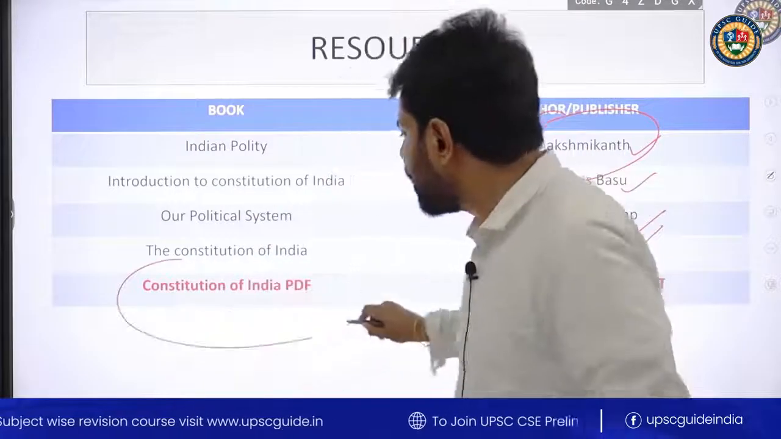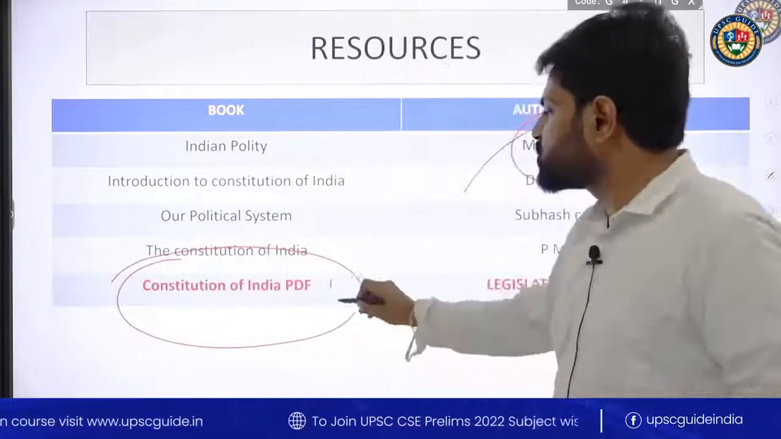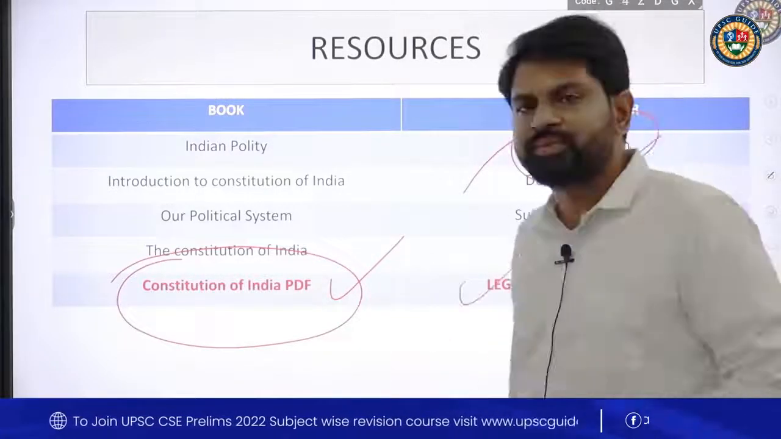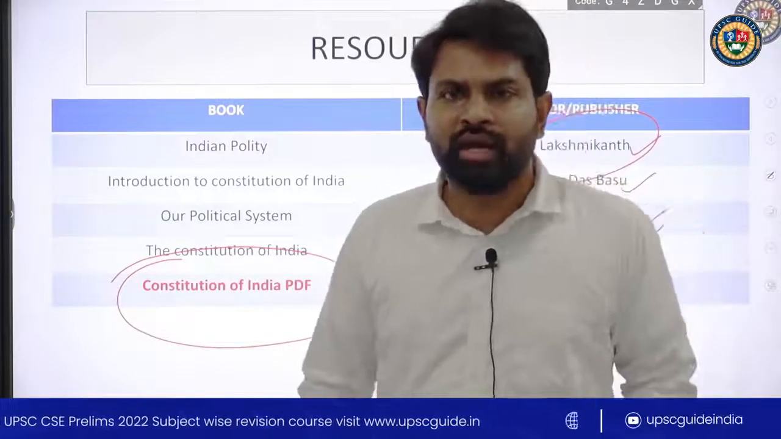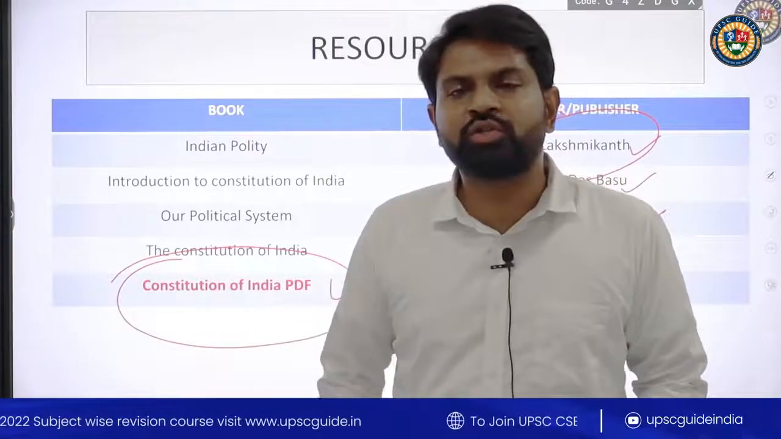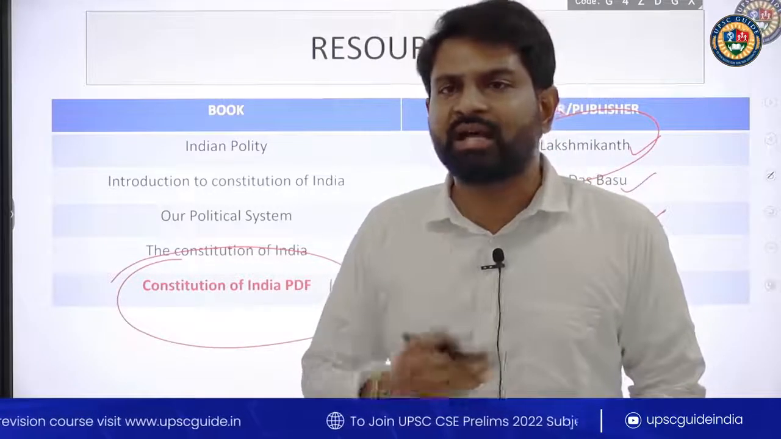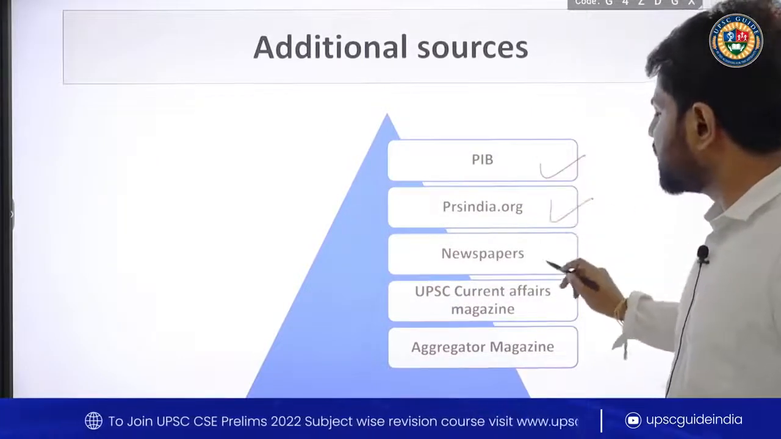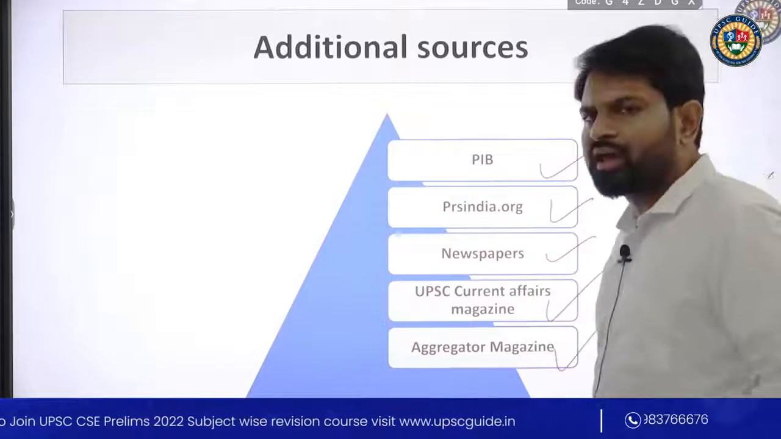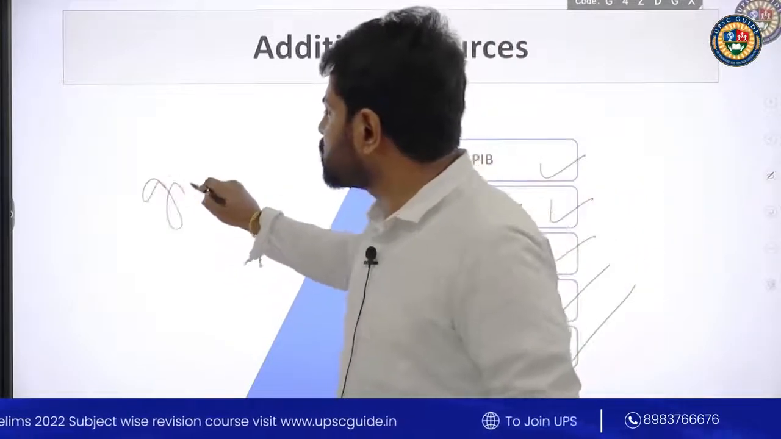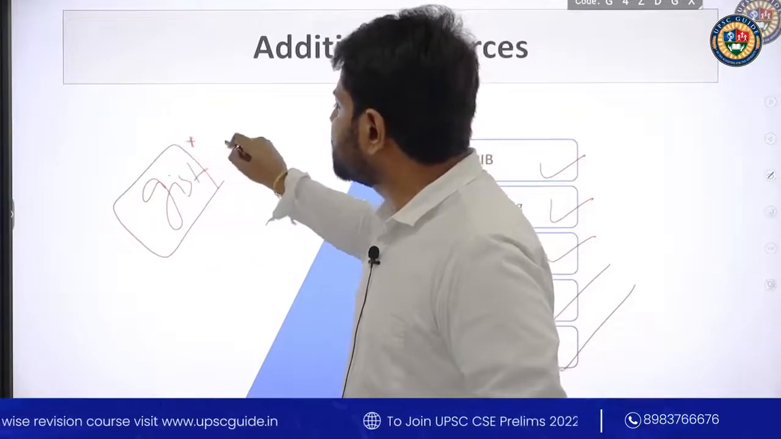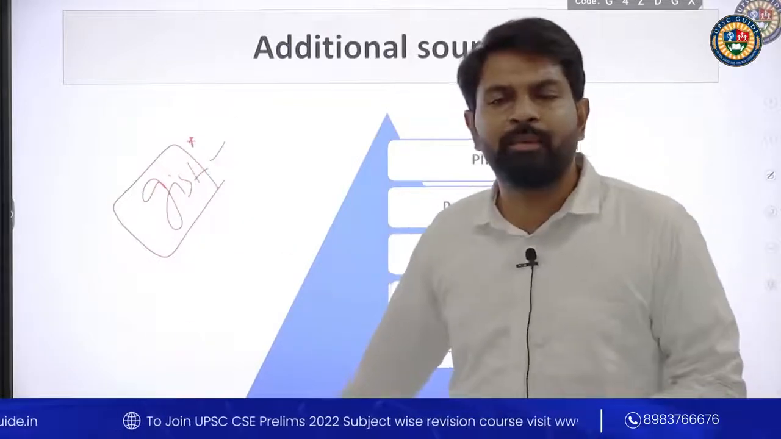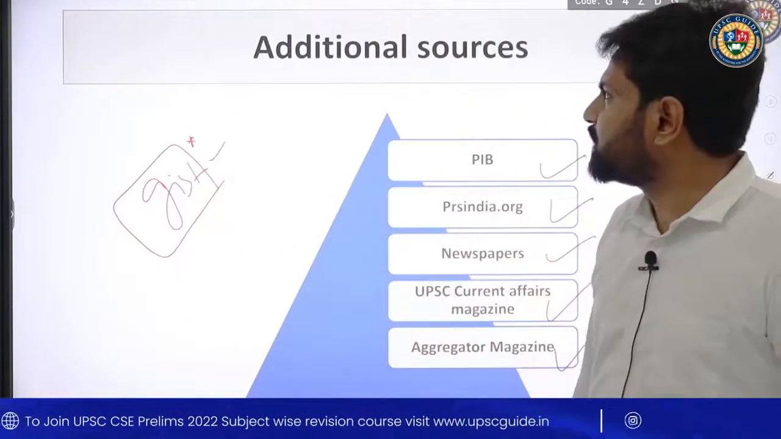And you need to have, all the time during the course, the updated Constitution of India PDF, which you can download from the Legislative Department website. I'll be telling you that in the course. You need to keep that as a reference, right? Apart from this, there are many other sources: PIB, PRS India, newspapers, current affairs magazines and aggregator magazines. I'll be giving a gist of current affairs which is important for the upcoming preliminary examination, and I'll be using these resources for this crash course.